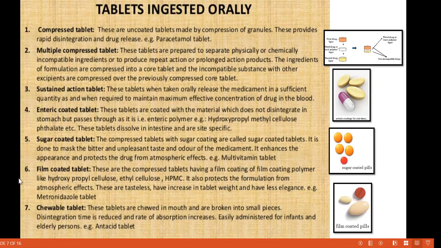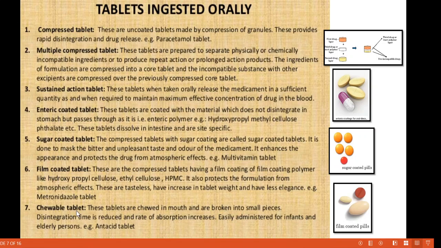Okay. Then film coated tablets. This is the film coated tablets. These are compressed tablets having a film coating of film coating polymer. It also protects the formulation from atmospheric effect. Due to this coating, they are also protected from atmosphere. These are tasteless, have an increase in tablet weight and have less elegance, means less attractive. Okay, this is the film coated tablet.